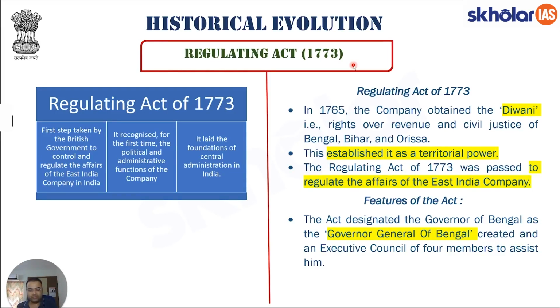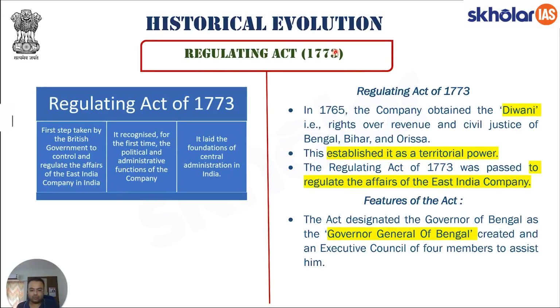Why exactly was it passed? Because they wanted to regulate the affairs of the East India Company operating in India. Why exactly was there a need to regulate it? For the reason that India was increasingly becoming a very important economic factor in the administration of the British empire, right? I hope this point is clear.